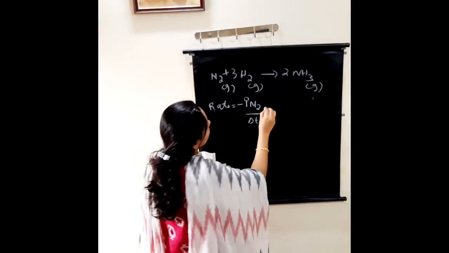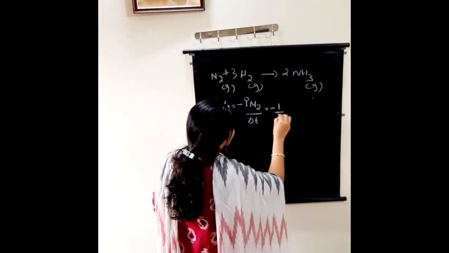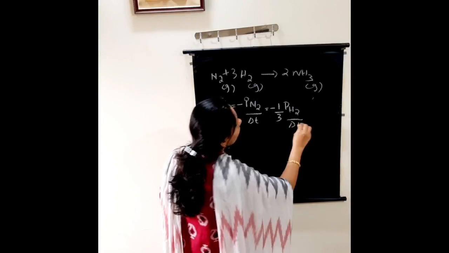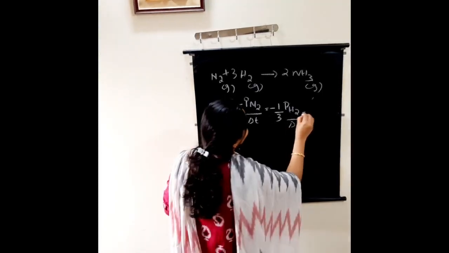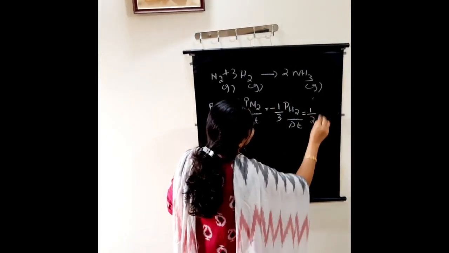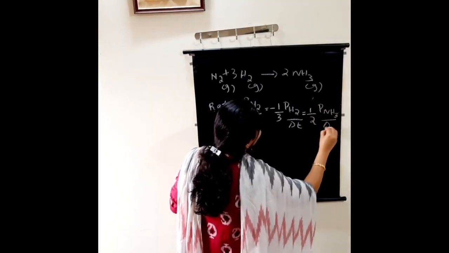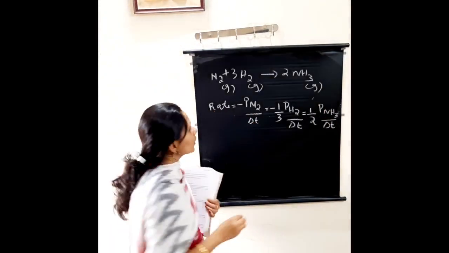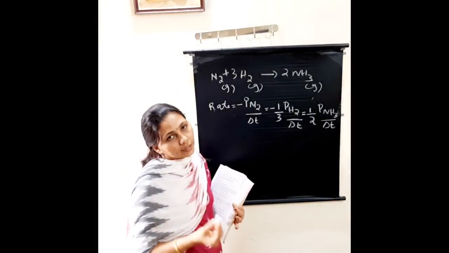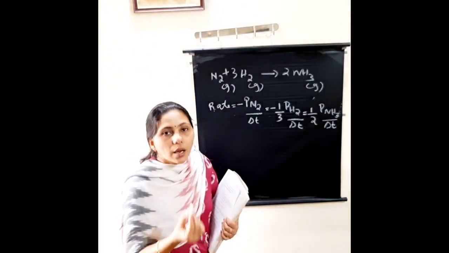Clear? Equal to, here what is the coefficient? 1 by 3. So minus 1 by 3 partial pressure of hydrogen divided by delta T equal to, here what is the coefficient? 2. So 1 by 2 partial pressure of NH3 divided by delta T. So if all the reactants and products are gas molecules, in place of concentration terms we have to use their partial pressure.